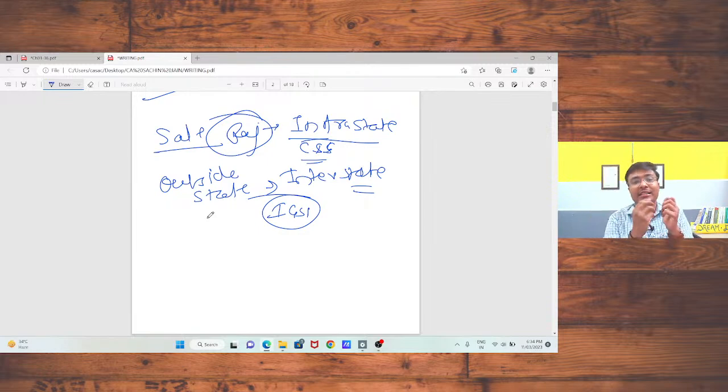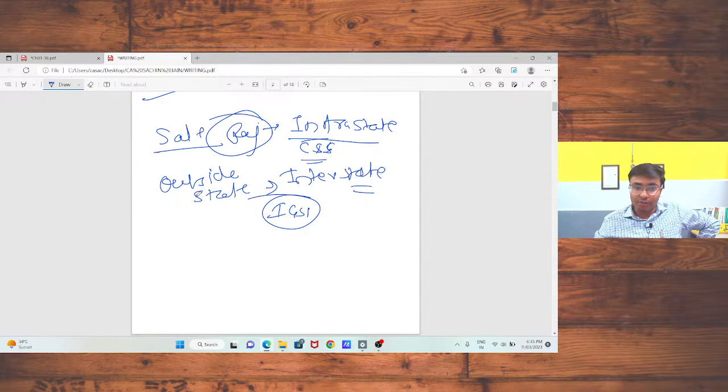Now the question arises, what is the relevance of place of supply? If you decide a wrong place of supply, that means you supplied the goods within Rajasthan itself but charged IGST instead of CGST or SGST, then you have paid excess tax under IGST but have not paid the tax under CGST or SGST. That is, you decided the wrong place of supply, and due to the wrong place of supply, there is a chance of litigation.